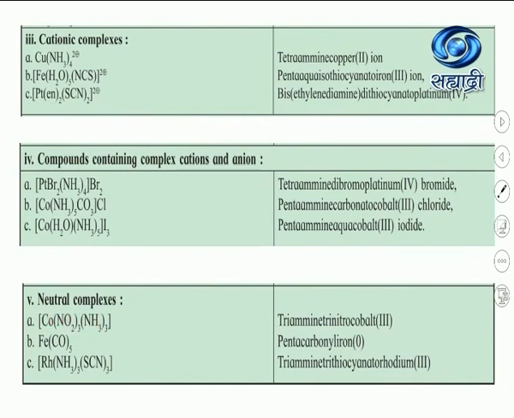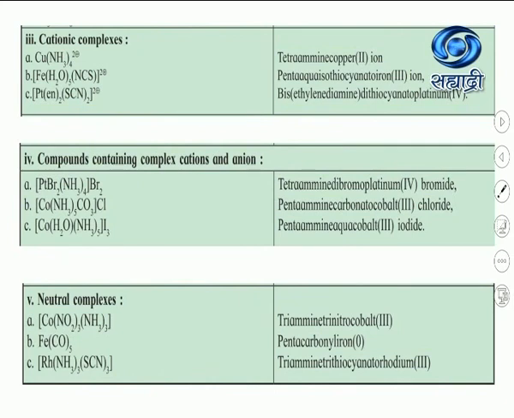Say this complex, [Co(NO2)3(NH3)3]. There are 3 nitro ligands and 3 amine ligands. First we write the name of the amine ligand, then the nitro ligand. There are 3 amine ligands, so triammine, then trinitro, then the name of the metal, cobalt, as it is.